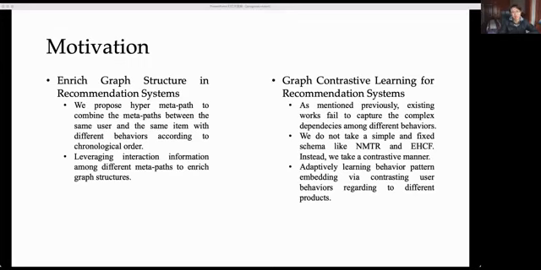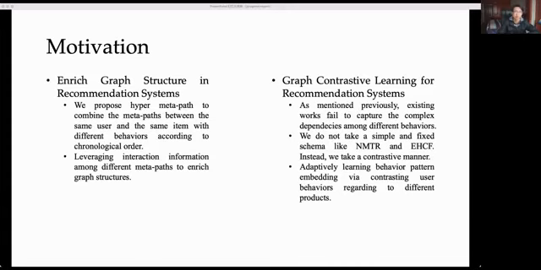Then, to demonstrate the complex semantic information carried by different combinations of behaviors, we choose graph contrastive learning to contrast user behaviors regarding different products to obtain behavior pattern embeddings of the user. We try to model behavior patterns consisting of multiple behaviors instead of independent behaviors themselves.